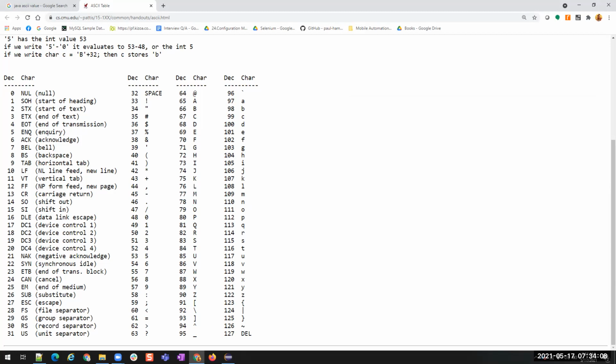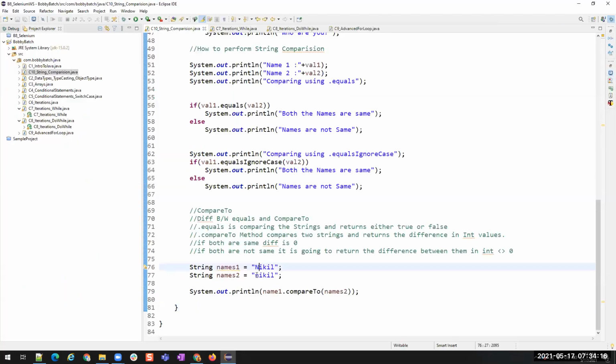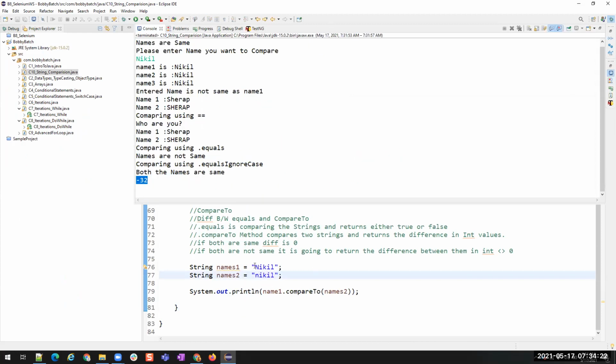Exactly. I mean, when you remove 110 from 78, because here we are comparing uppercase with lowercase, that is why it is giving minus 32. So capital N is 78 and lowercase n is 110. So uppercase letter minus lowercase letter.